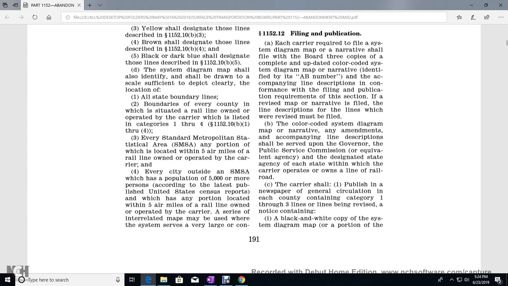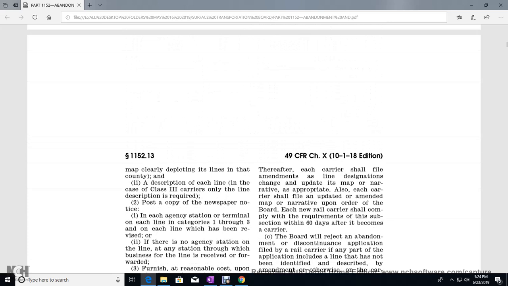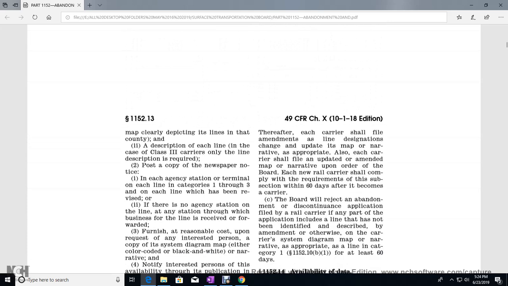category 1 through 3 lines a notice containing a black and white copy of the system diagram map, or the portion of the map clearly depicting the lines in that county, and a description of each of the lines. For a class 3 carrier, only the line description is required. The carrier shall post a copy of the newspaper notice at each of the agency station terminations on each line in category 1 through 3 and each line that has been revised.